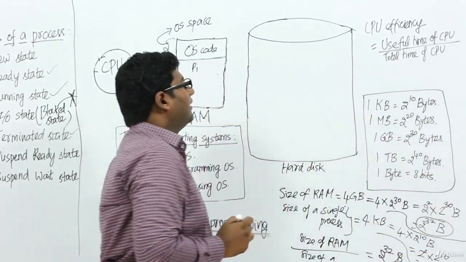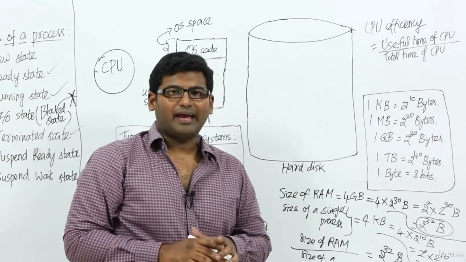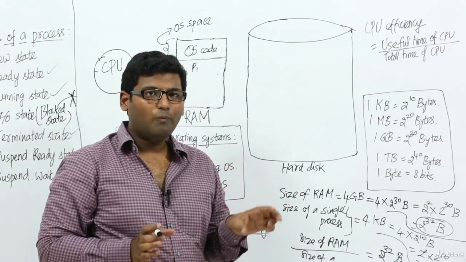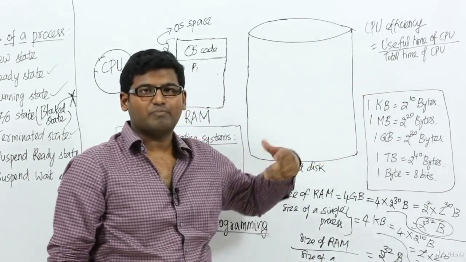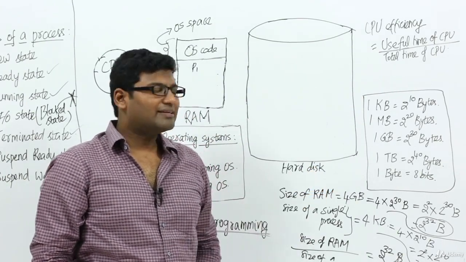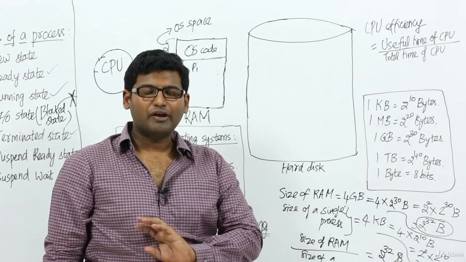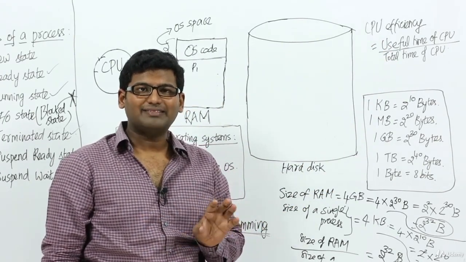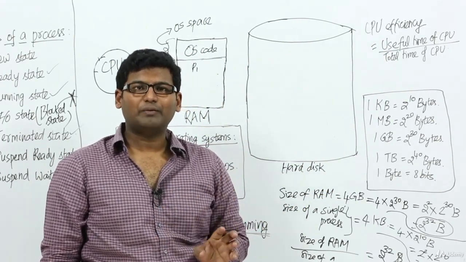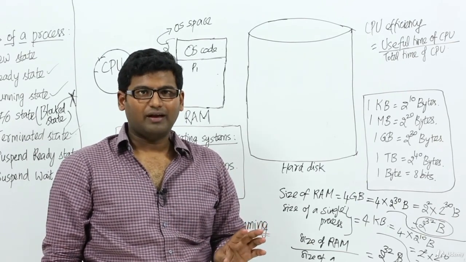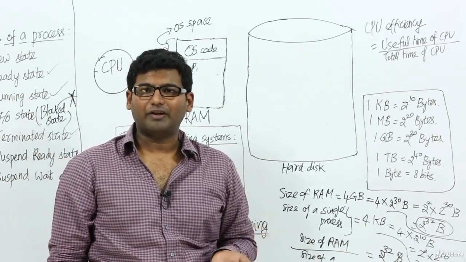Which means out of the total time you have got, how much time are you really using the CPU, right? If the CPU efficiency is 100%, which means we are not having the CPU idle, we are using the CPU completely, and in that case the computer will be very fast.